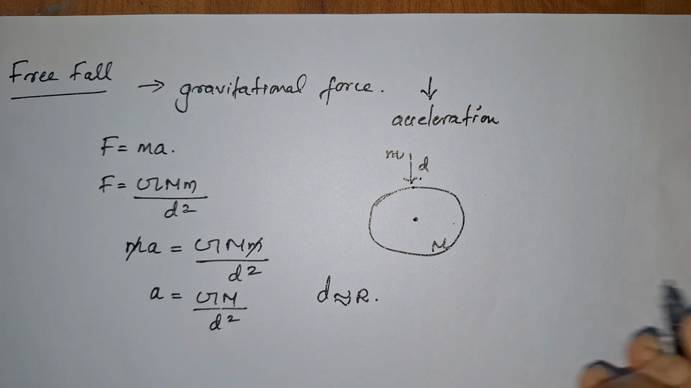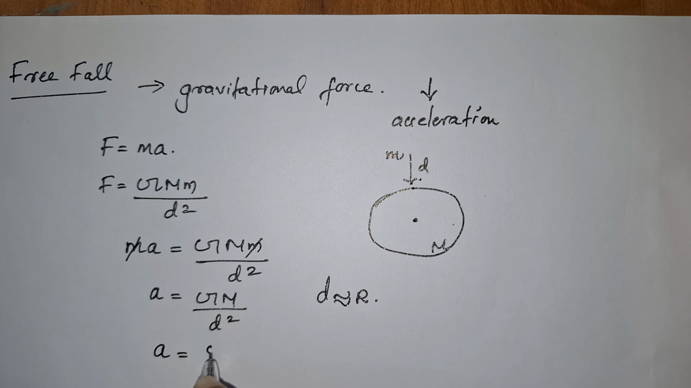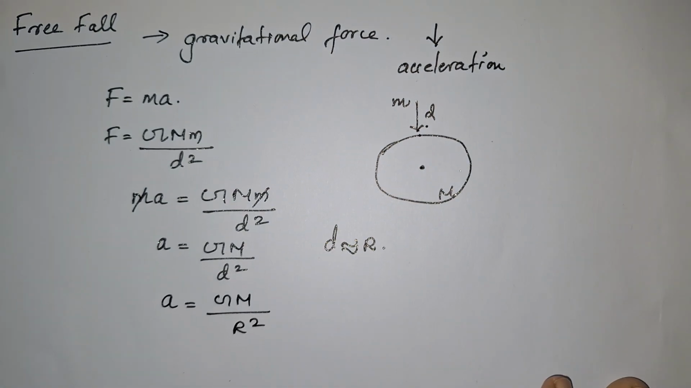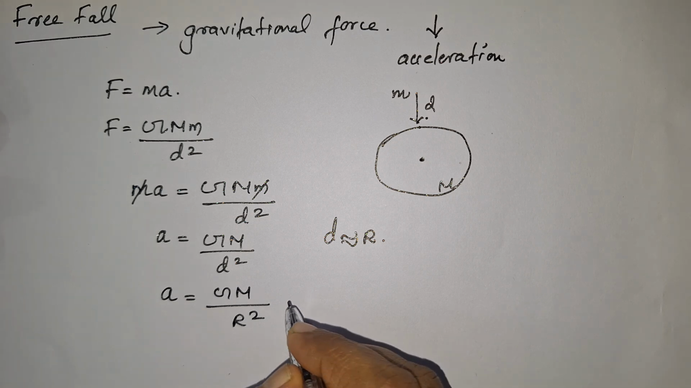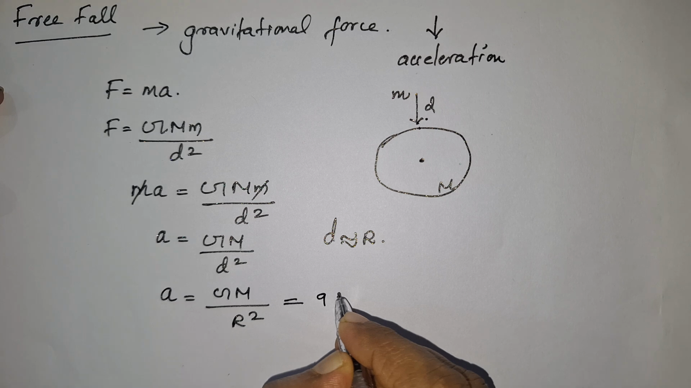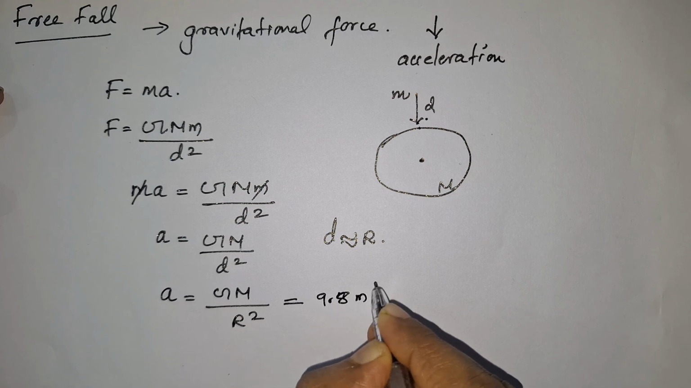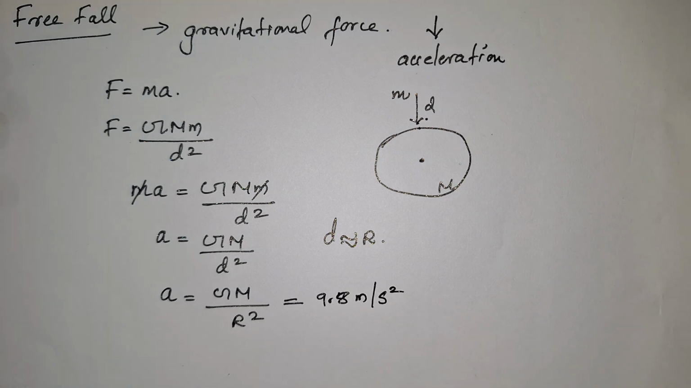Okay, so let us replace this by GM by r square. So acceleration can be written as a is equal to GM by r square. G is a constant, the universal gravitation constant. M is the mass of earth, that is also a constant. R is the radius of earth, that is also a constant. When you substitute the values and calculate, you will get this value as 9.8 meter per second square.